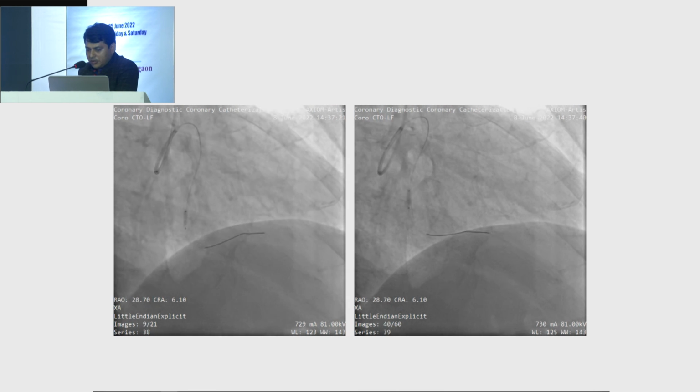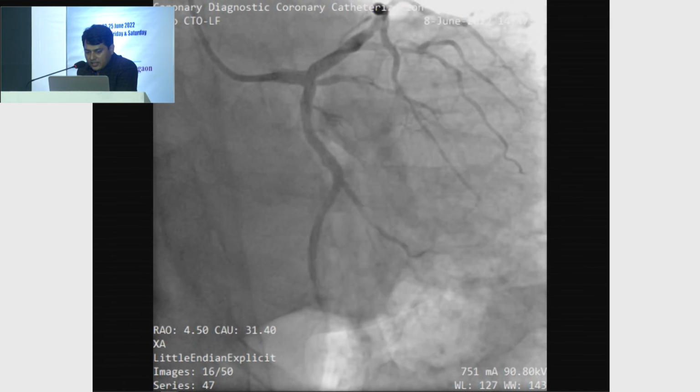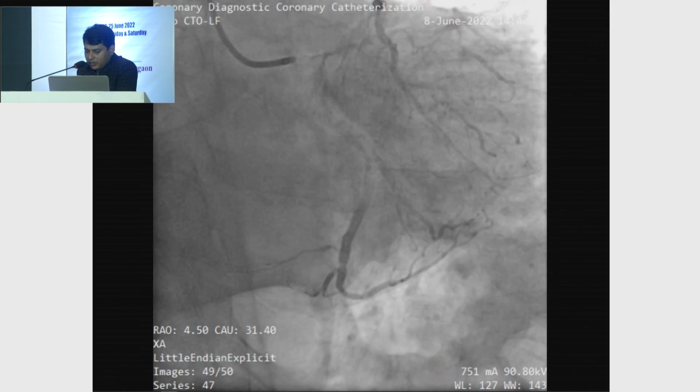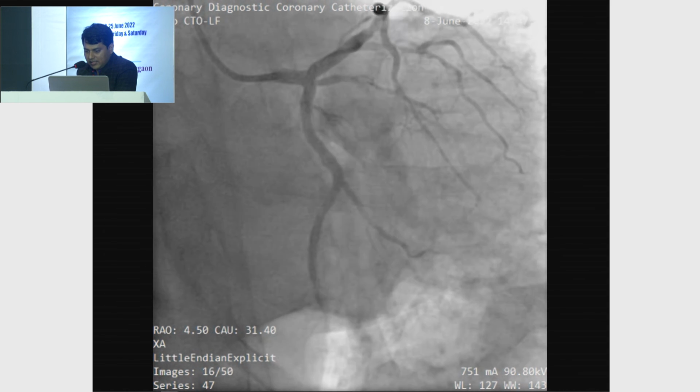As we are running short of time, I will skip some slides. And this is the final picture. The result was not completely satisfactory, but I think it is acceptable.